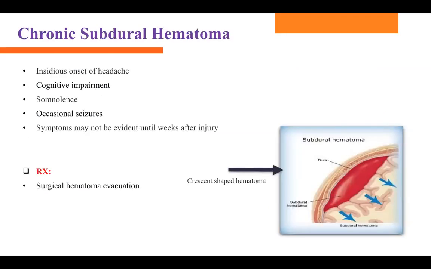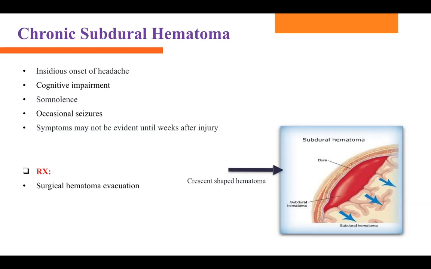Now, next one is chronic subdural hematoma. So hematoma, this is the bleed between dura and subarachnoid membrane. There is a blood clot, a big old hematoma going on. So when somebody has a hematoma going on, what kind of signs and symptoms do they have?